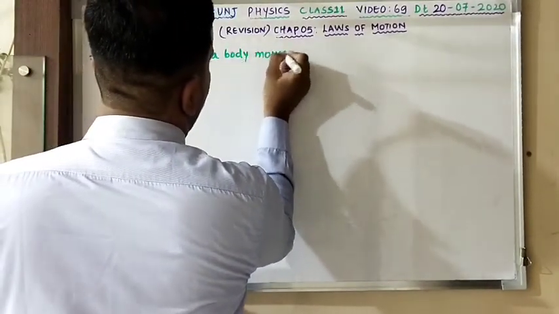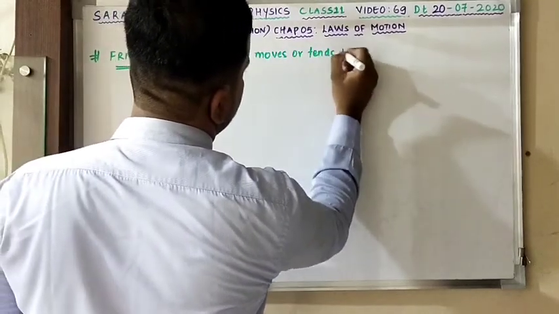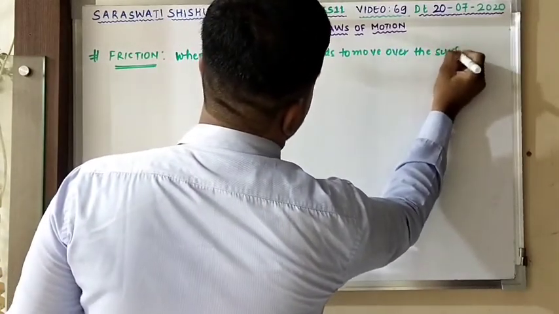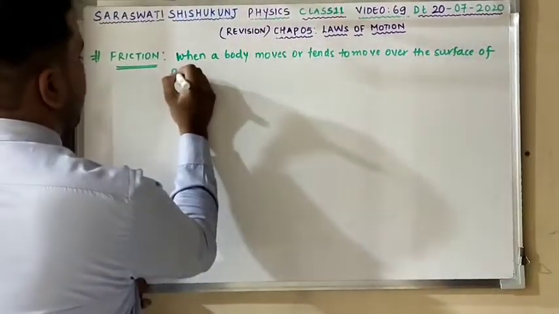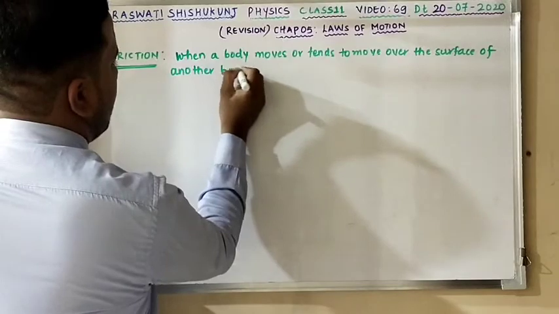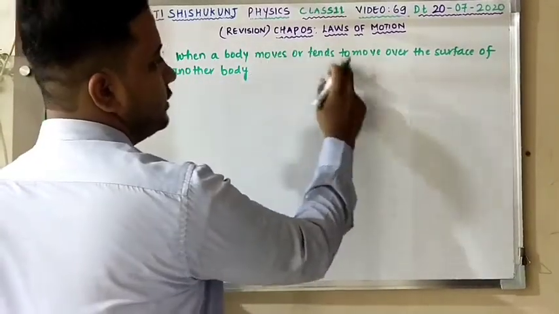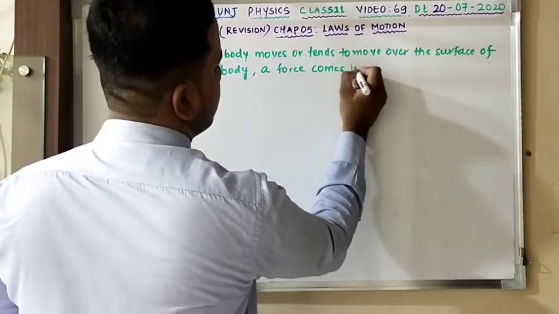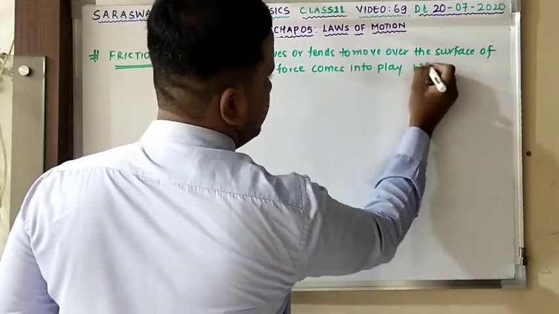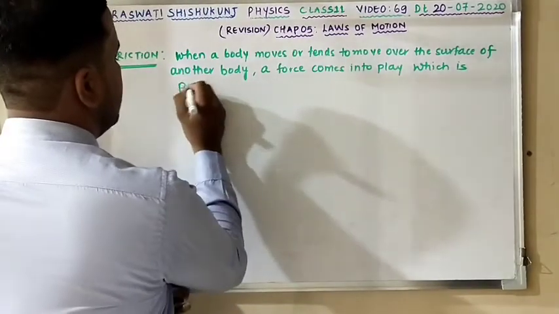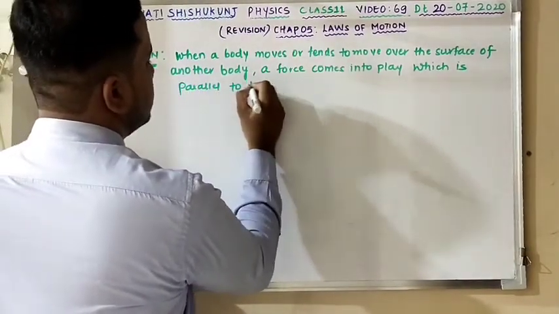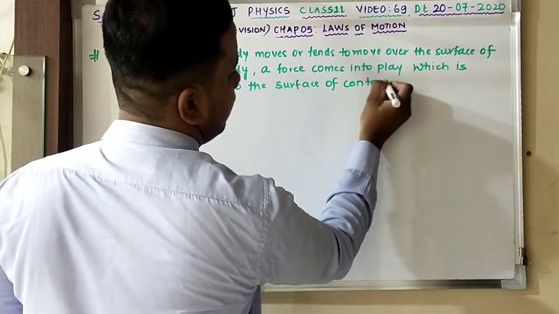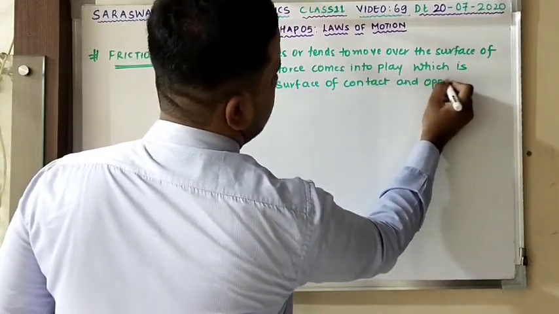So I can write: when a body moves or tends to move over the surface of another body, a force comes into play which is parallel to the surface of contact, and opposes the relative motion.